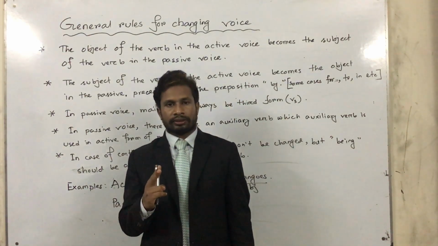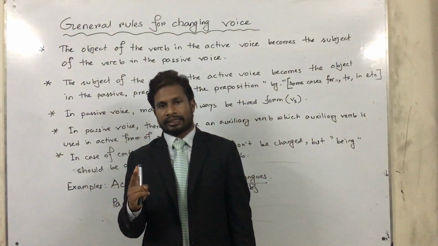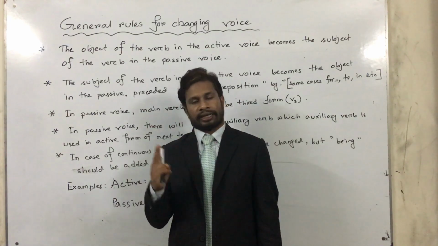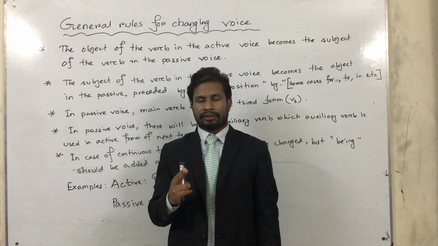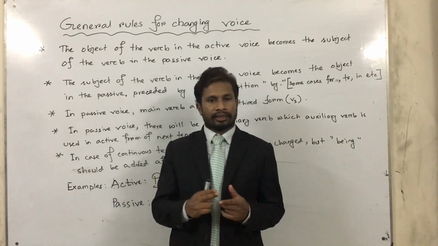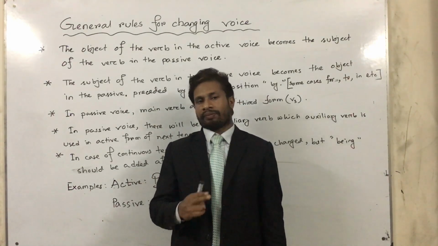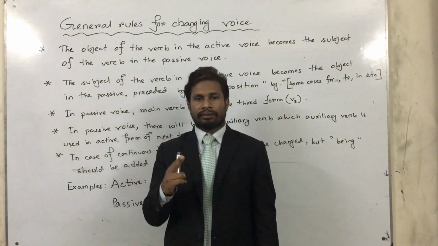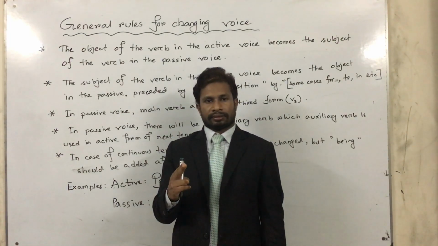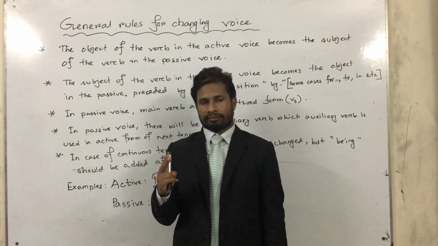Active voice. When the subject of a sentence is the doer or actor, then the verb is in active voice. Example: Sahab does the work. On the other hand, when the subject of a sentence is acted upon, then the verb is in passive voice. Example: The work is done by Sahab.